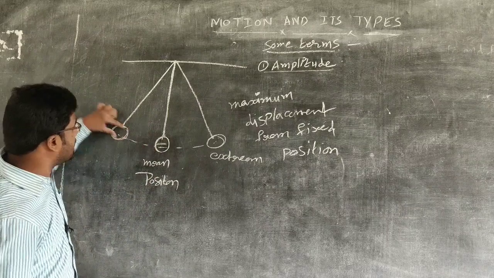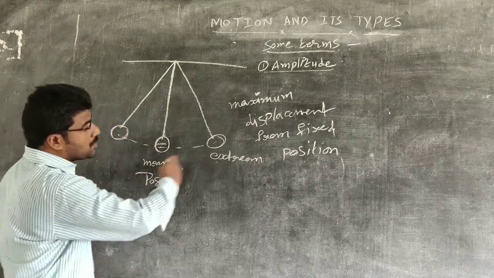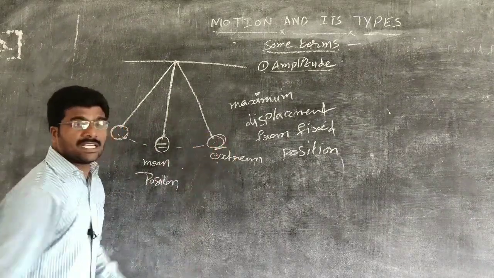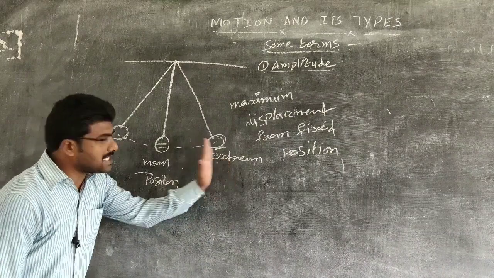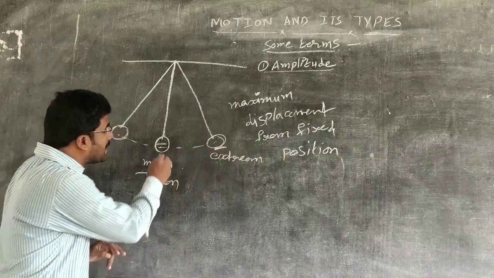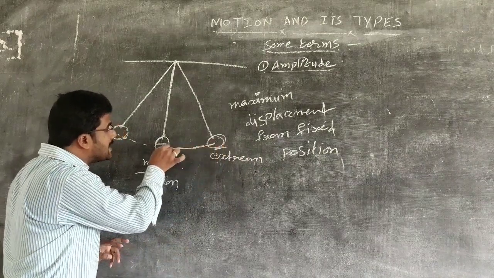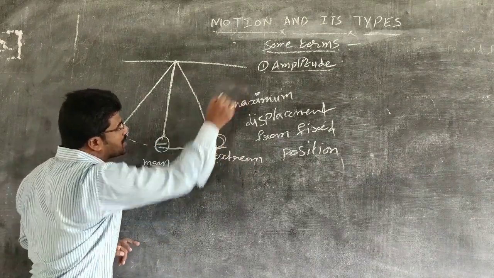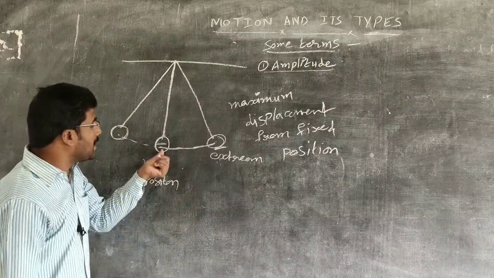Now if you release this bob, it is going to move up to here only. This is the maximum, so this is the boundary. After that, the bob is not going to move. So from here to here, we consider it as amplitude.